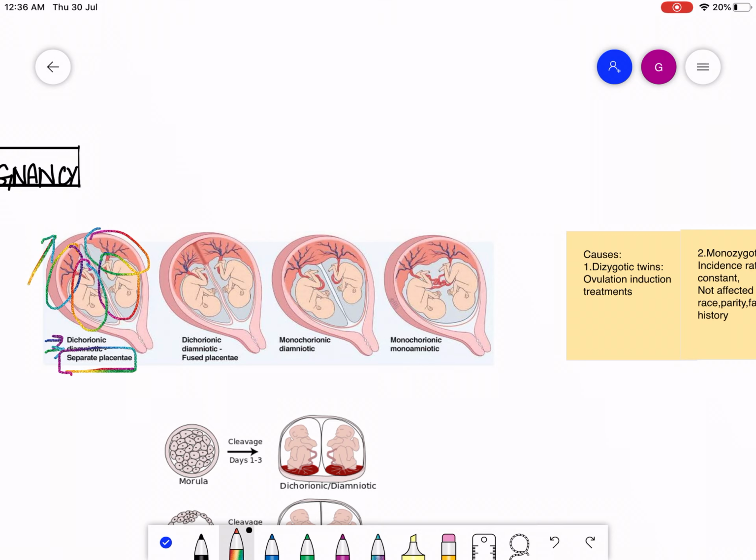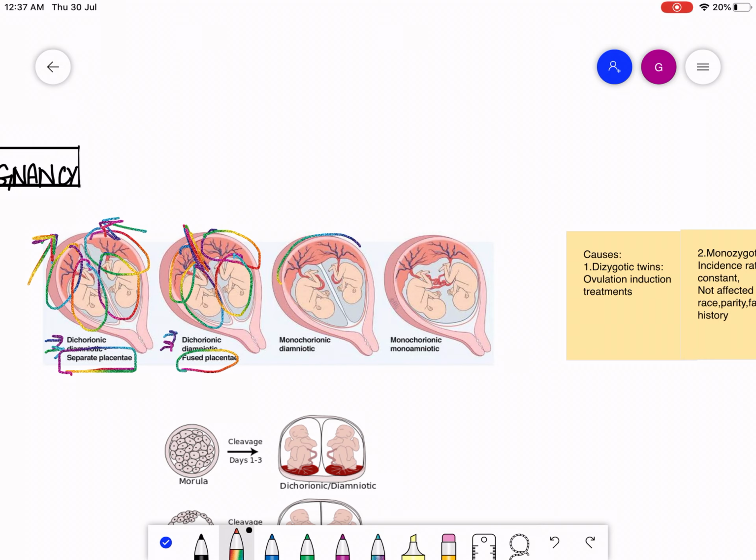So this baby has its own placenta and this baby has its own placenta, so separate placentas. Here we have one placenta, and this is another placenta which is fused from the center. Here we have one amniotic cavity and this is another one. So dichorionic, diamniotic with fused placenta, which is fused from the center.